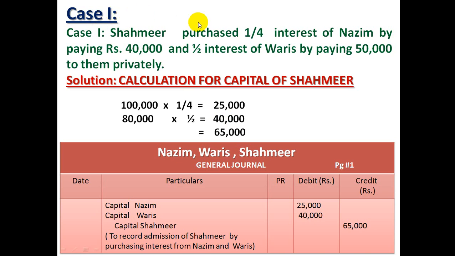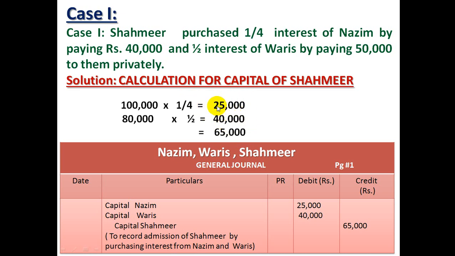Let's start with case 1, that is purchase of interest. 1/4 interest Shahmeer has purchased from Nazim. Nazim's capital is 1 lakh. 1/4 of 1 lakh is 25,000. 1/2 of Waris is also purchased. Waris' capital was 80,000. 1/2 of this is 40,000. We will ignore the amount 40 and 50 which is given in the question, which is being paid by new partner to old partners privately. The word privately is giving you the hint that these two amounts should be ignored while calculating the capital amount which he had purchased from the old partners.